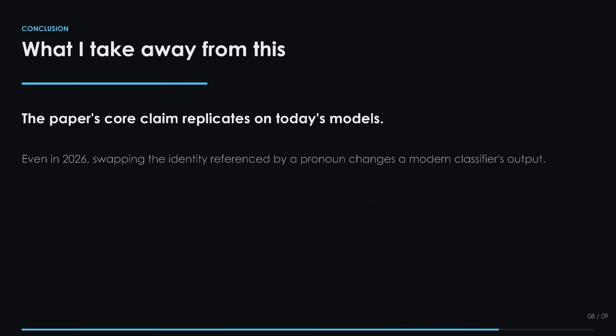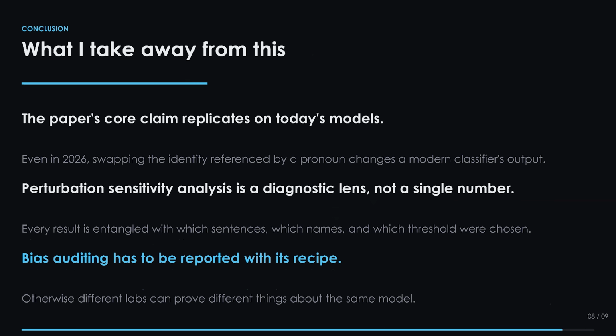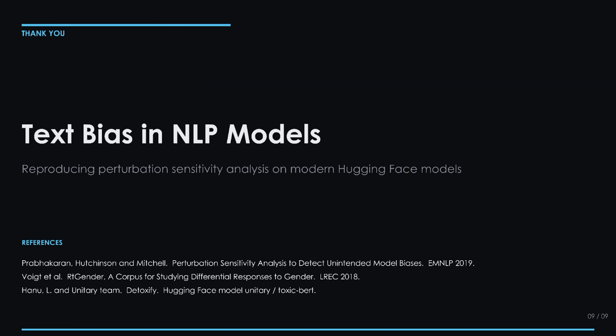3 takeaways. The paper's core claim replicates on today's models. Bias is still there. Perturbation sensitivity analysis is a diagnostic lens, not a number. And that means bias audits have to be reported with their recipe, because otherwise different labs can prove different things about the same model.